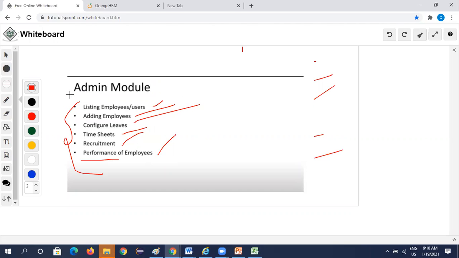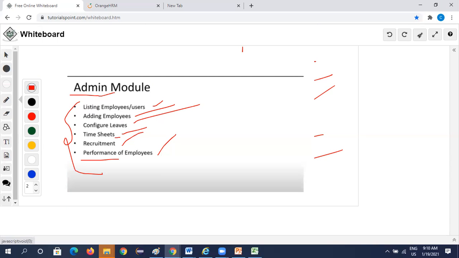And this admin module, as I said, it is accessed only by HR's administrative access. Who are having administrative access of the HR module, they will be accessing. A recruitment, if any new recruitments are there, they will be uploading here. Timesheets, each and every employee's timesheets. Timesheets means log in and log out of the employee, and how much work they are doing on what project they are doing.